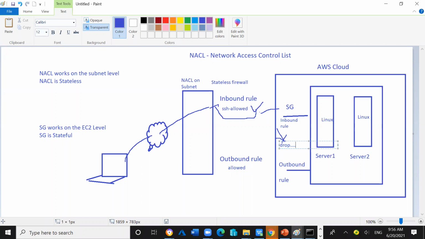Clear, guys? Yes. So this is the way we can do it. And that's it. In the next lecture, next Saturday, we'll do the lab of the NACL also.